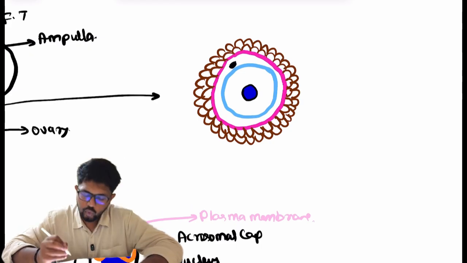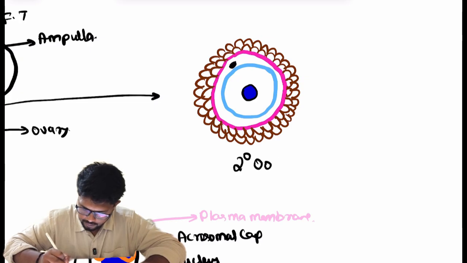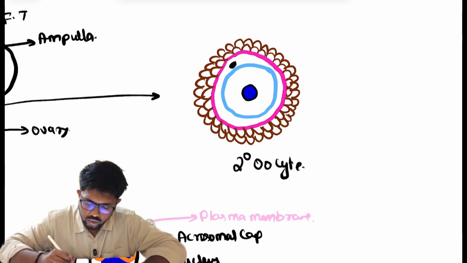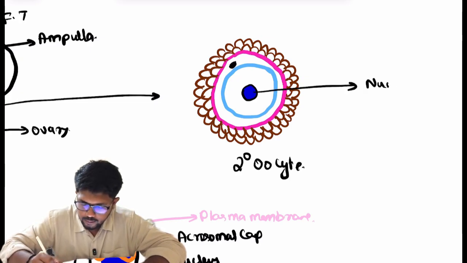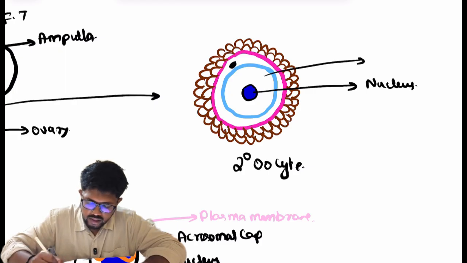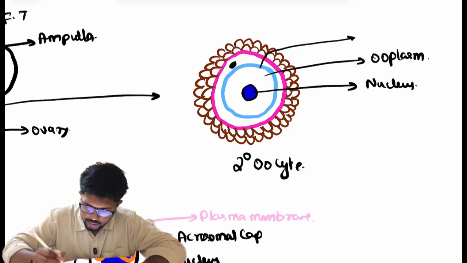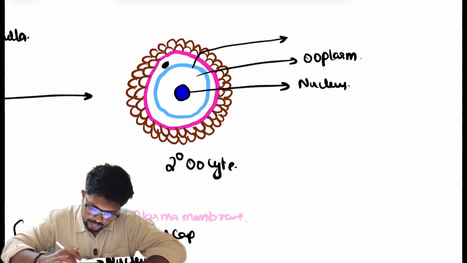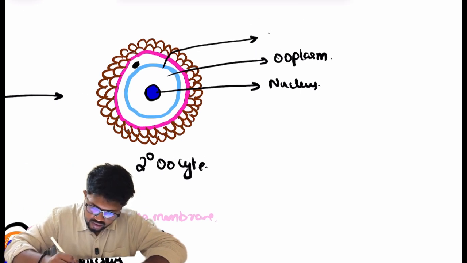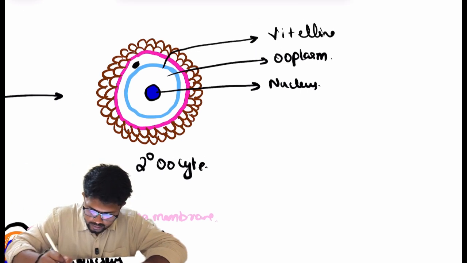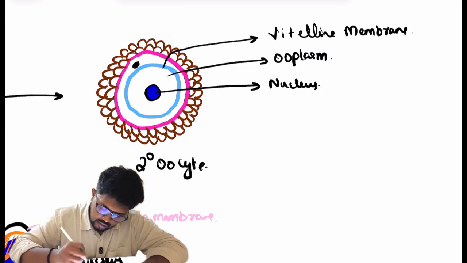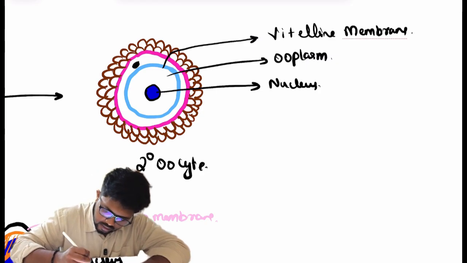So the secondary oocyte. From inside out: nucleus, the cytoplasm or the ooplasm, the plasma membrane, which is also called the Vitelline membrane, and externally there will be one polar body present in this space.